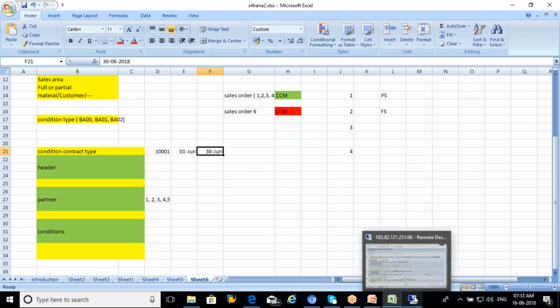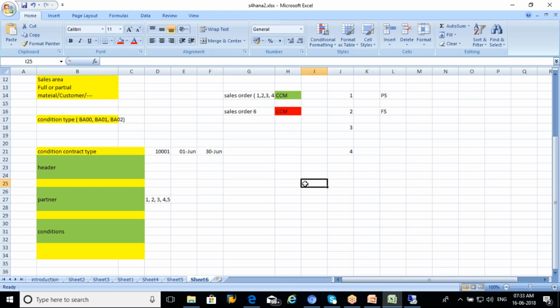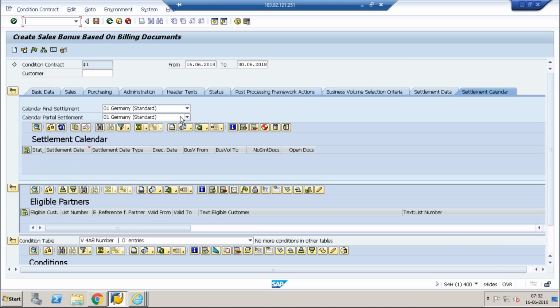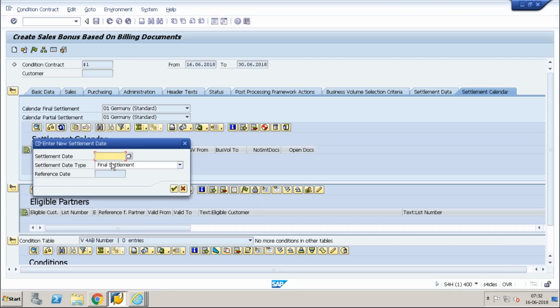Will that be a new condition contract you are going to create for the full settlement? No, in the same condition contract you are activating both the partial and full. You will just maintain whether it's a partial settlement or final settlement or some other settlement. So these are all different settlement types.